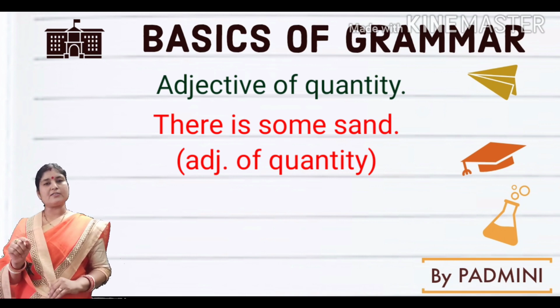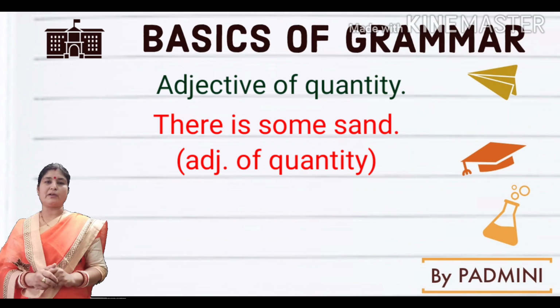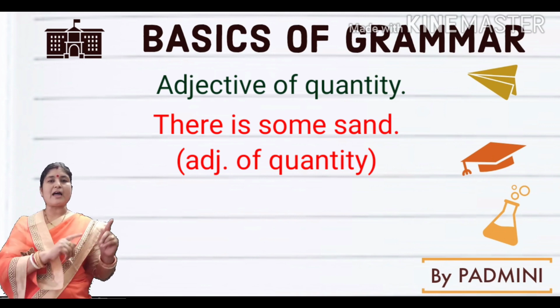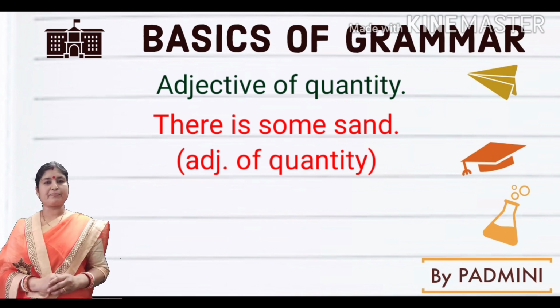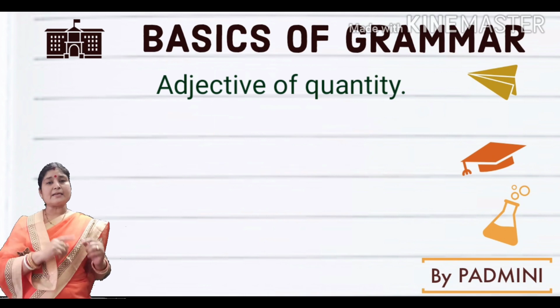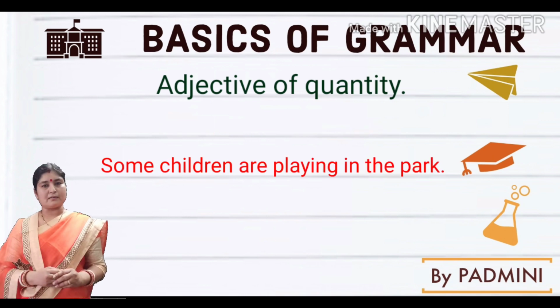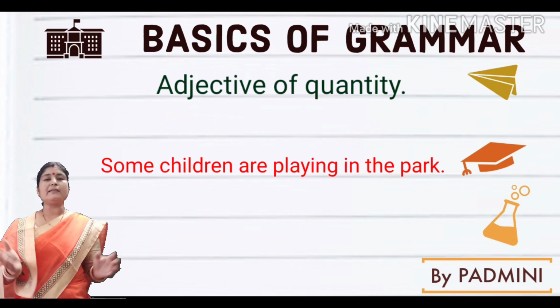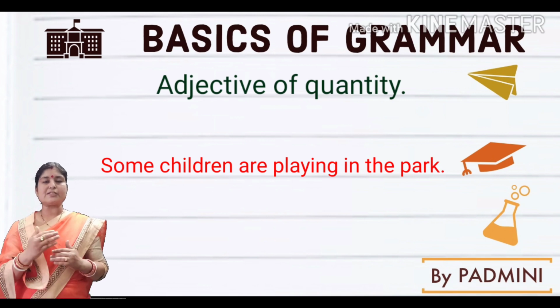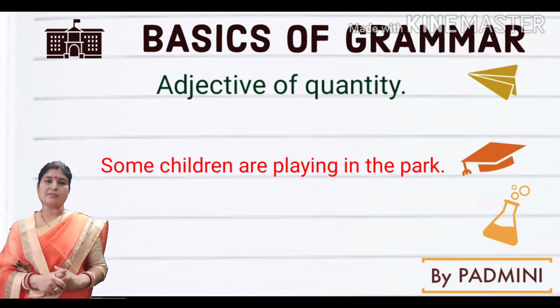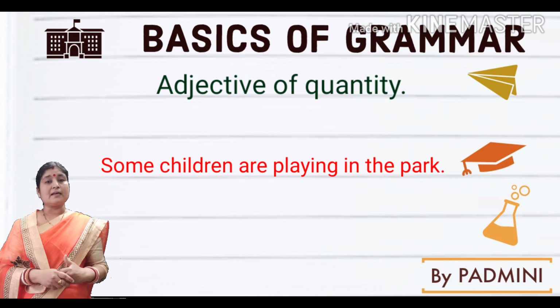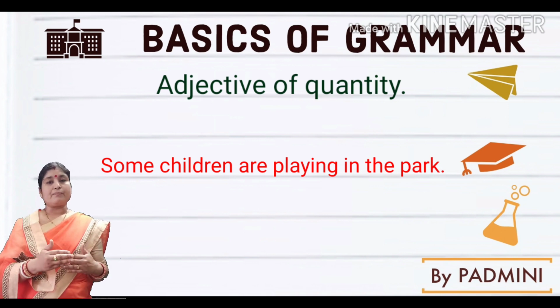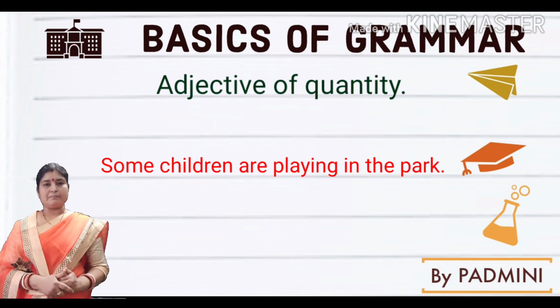Here sugar is an uncountable noun. When some is used with an uncountable noun, it belongs to the adjective of quantity. But when I say some children are playing in the park, in this case children are countable nouns. In these cases, it is used as the adjective of number.